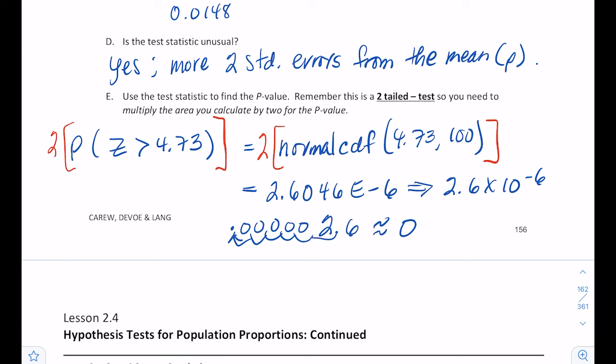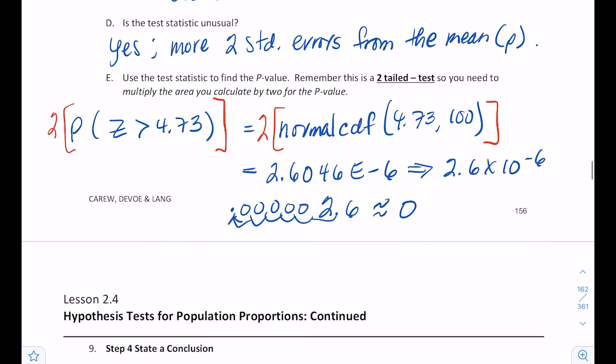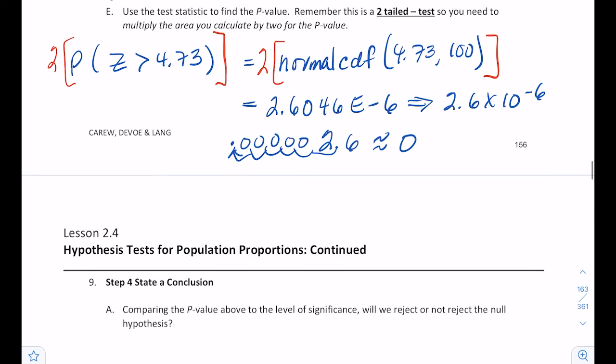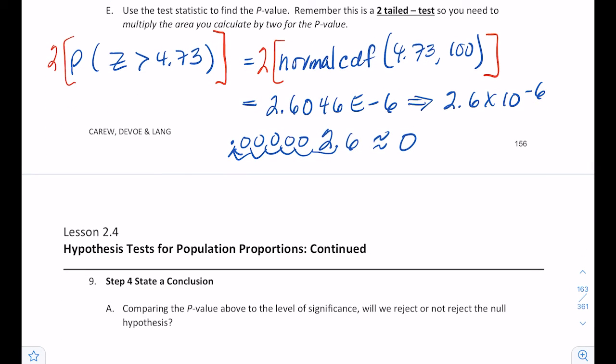Think about what that's going to do when we have to determine whether to reject or not reject the null. Right here, that's my p-value. Remember, the p-value is, by definition, assuming the hypothesis is true, the probability of finding a sample statistic that extreme or more.